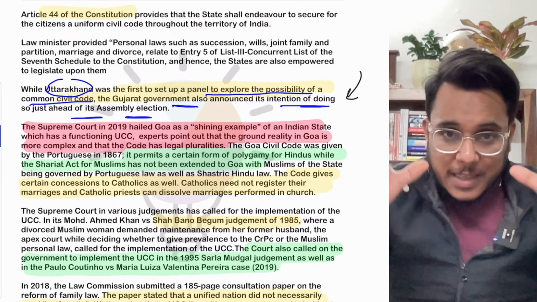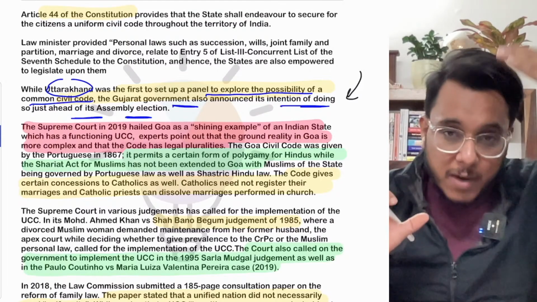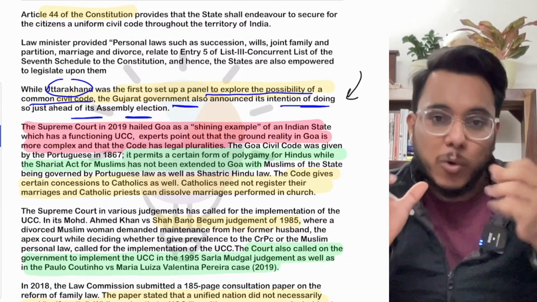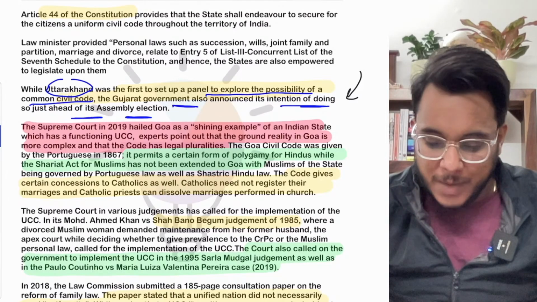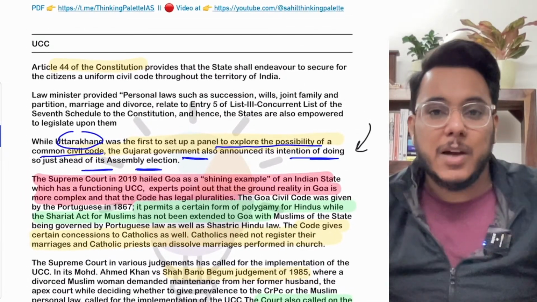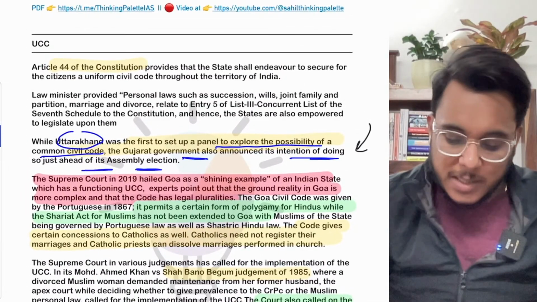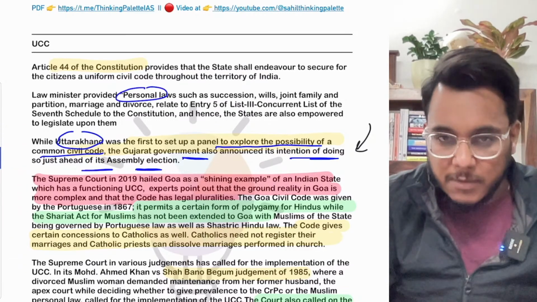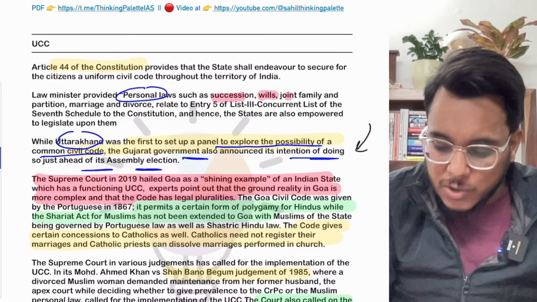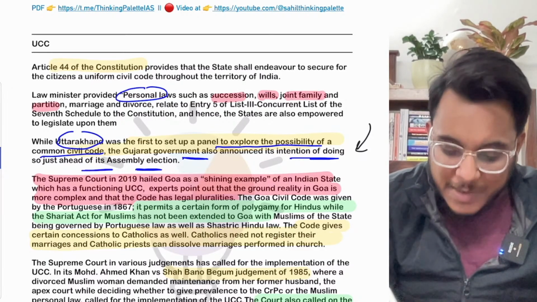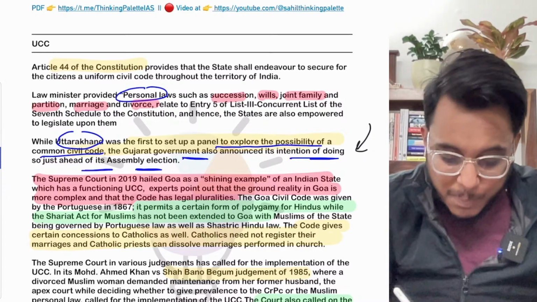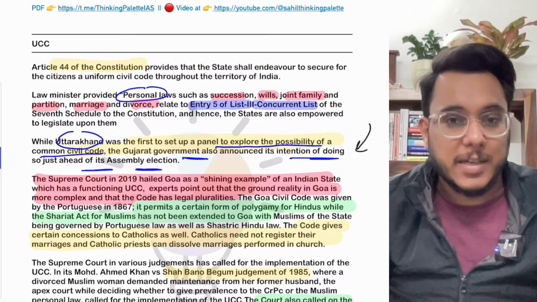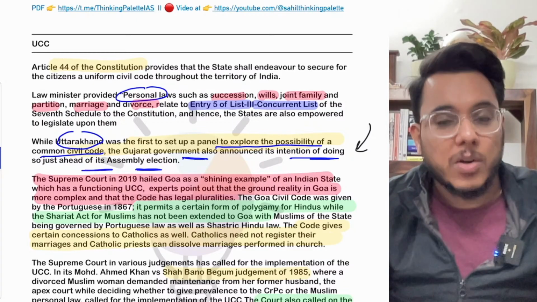Is UCC a concept that will be brought by the union government for the entire country, or can states also bring a Uniform Civil Code for their own states? This question was asked in Rajya Sabha to the law minister, and the law minister had said that personal civil laws such as succession, will, joint family, partition, marriage, divorce, these particular matters relate to entry 5 in list 3, the concurrent list. Entry 5 of the concurrent list.